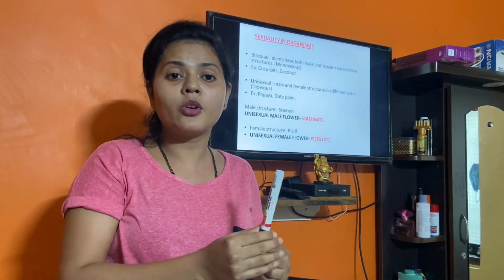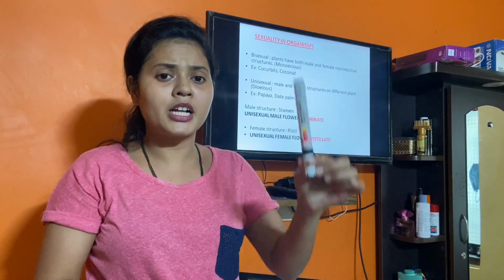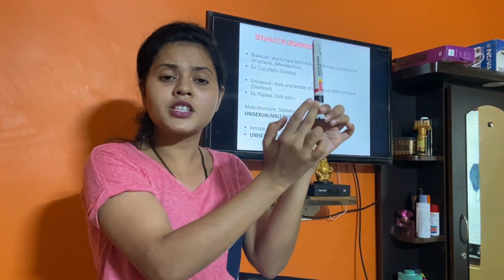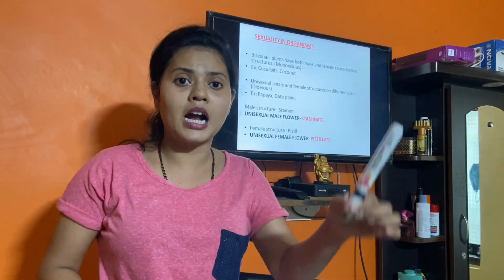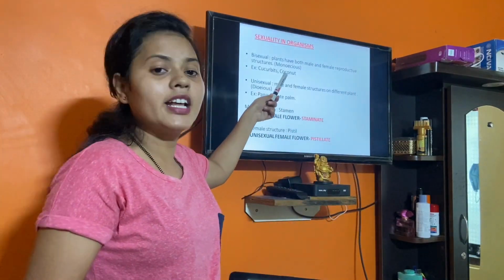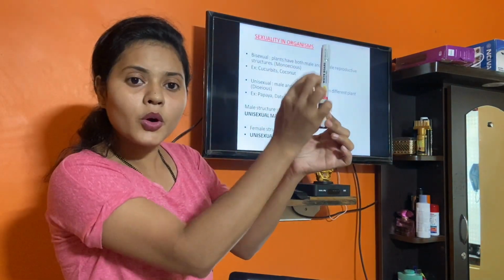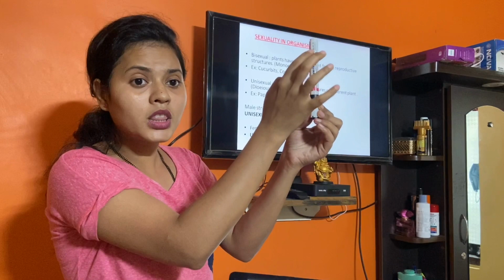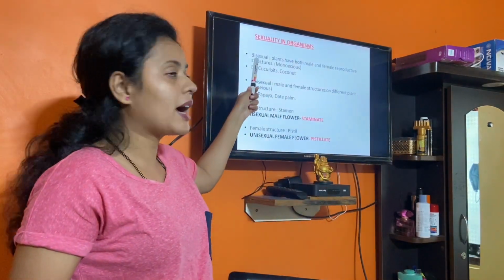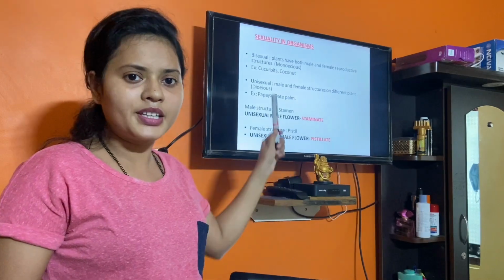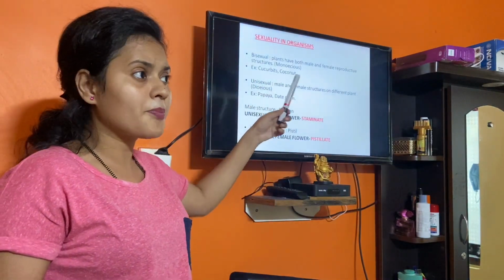Let me take an example, flowering plants. When a plant has male and female reproductive structures present in a single plant, that type of plant is called monoecious. Having both the reproductive structures, so bisexual. Examples are Cucurbita and coconut. These are all examples of monoecious plants.